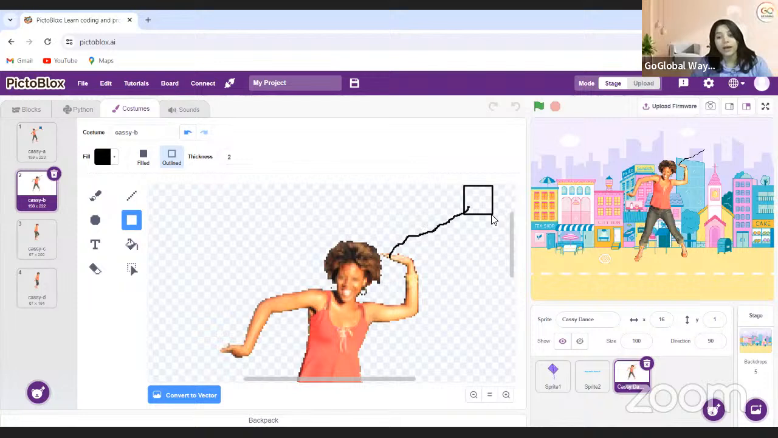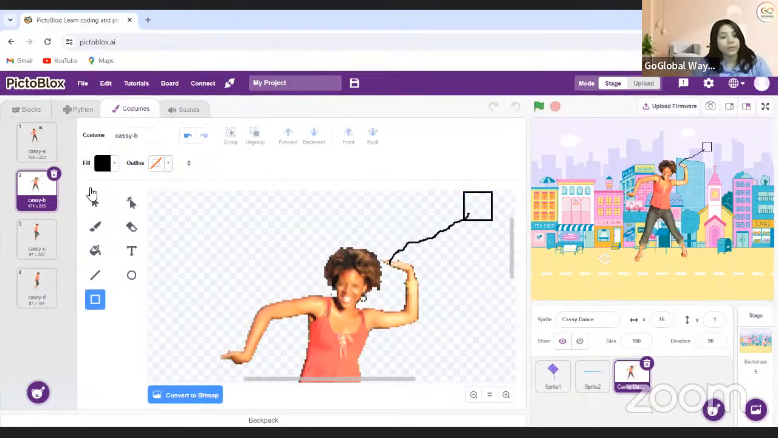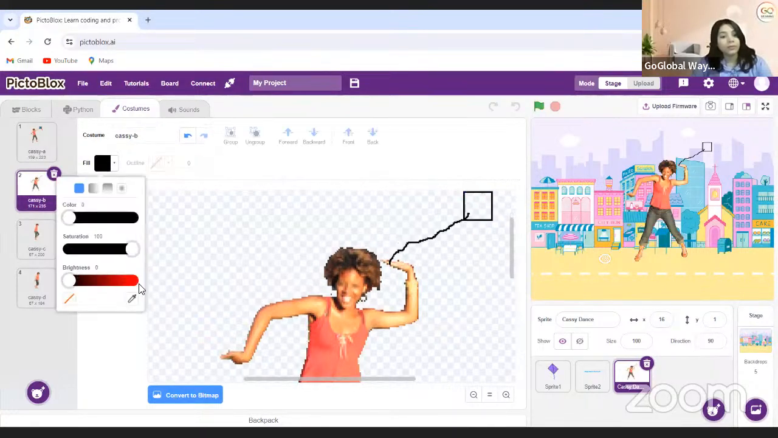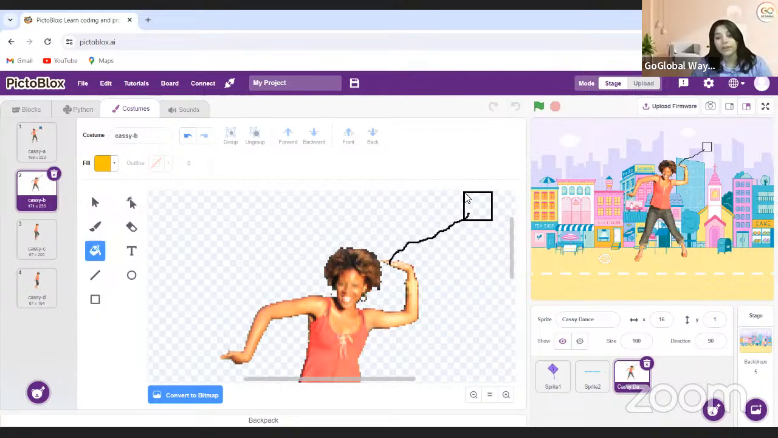Suppose this is the kite, and this should fill with the color. No, but I will do convert to bitmap. Okay. And this time I'm making some different color. She has a very colorful kite. So that's what I'm doing.